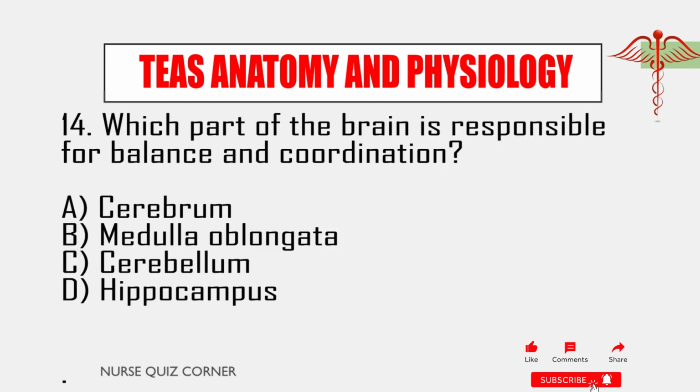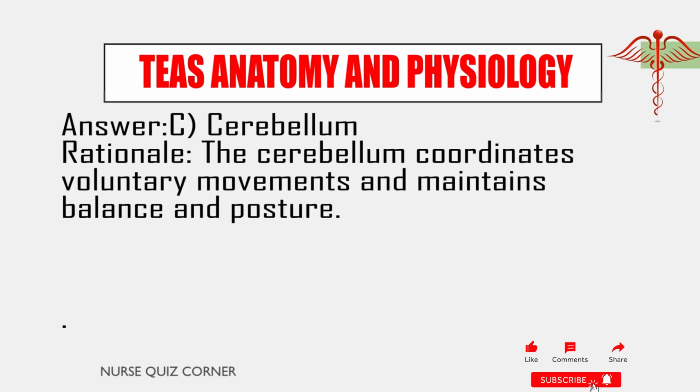Which part of the brain is responsible for balance and coordination? A. Cerebrum. B. Medulla oblongata. C. Cerebellum. D. Hippocampus. Answer C. Cerebellum. Rationale: the cerebellum coordinates voluntary movements and maintains balance and posture.